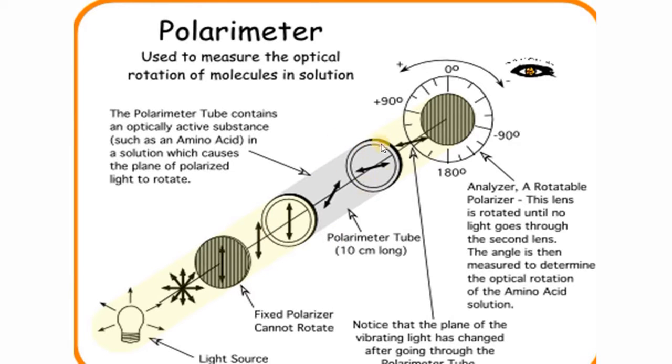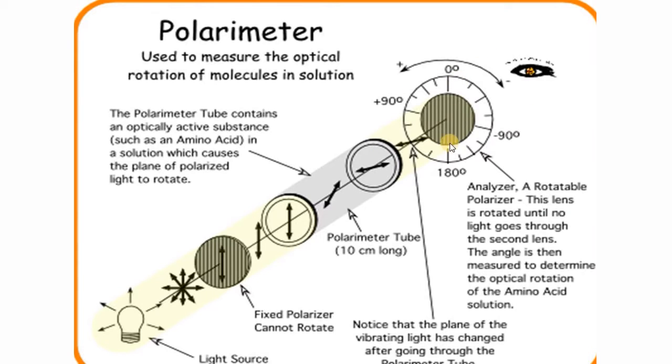And this polarized light is allowed to pass through a polarimeter tube. And you can take this polarimeter tube out of the polarimeter, and in this tube we generally fill the optically active solution. What happens? The vibration of the electric field is in this direction, and on passing through it gets shifted in this direction. Now we have another polarizer which does the job of analyzing the light, and it is called the analyzer, and this analyzer is attached to a circular scale.